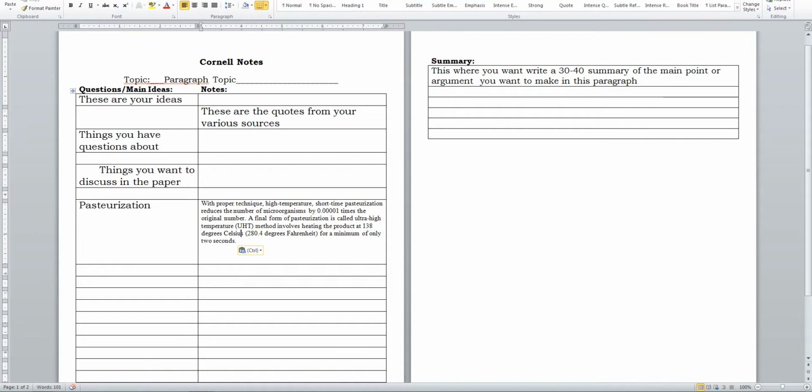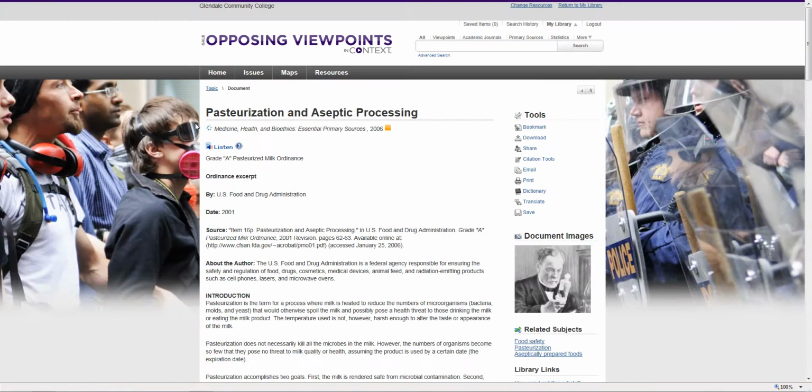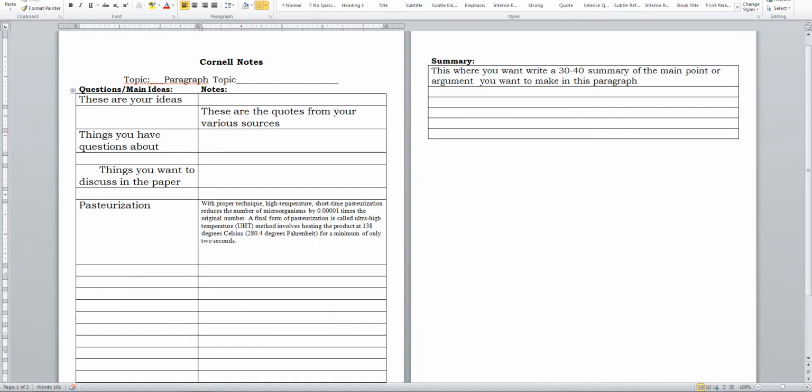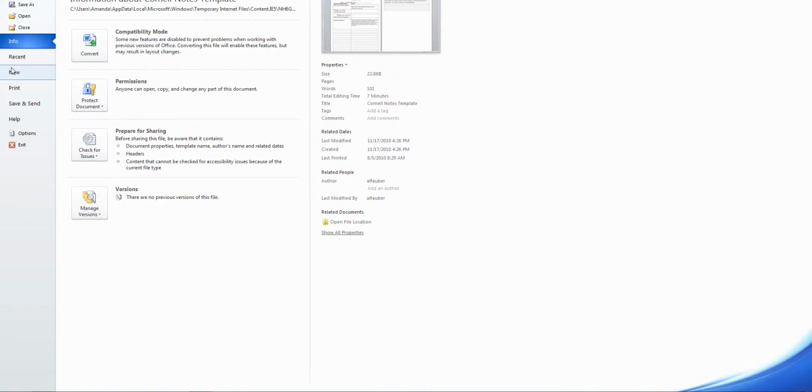So I'm going to come back in here and go back to my source, scroll down to the bottom, and notice that there is a source citation here. I'm going to copy this source citation information. I'm going to come over here to my Word document and create a new document, and here I'm just going to paste in my source. Okay, this is the source.